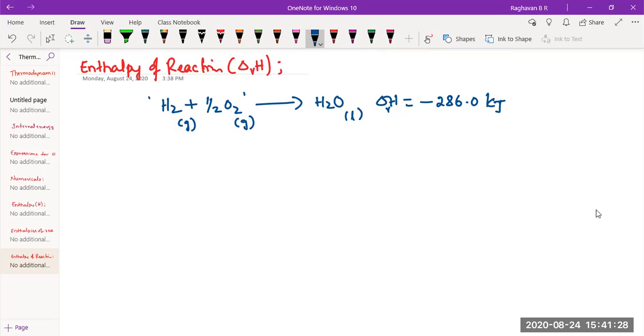For example, NaCl when dissolved in water, it dissolves. Dissolution should always be represented with aq, the aqueous medium. So NaCl ionizes to cation Na plus and anion Cl minus in aqueous medium. It's balanced: one NaCl has one Na plus and one Cl minus. So the enthalpy of this process, delta R H, is plus